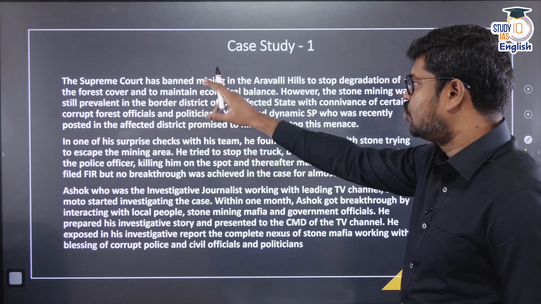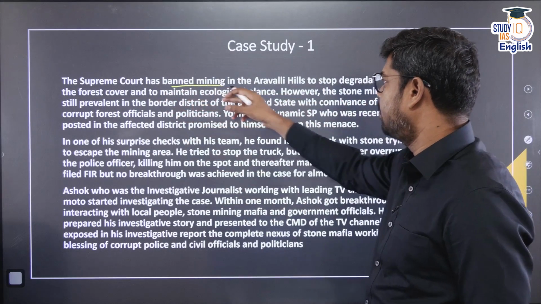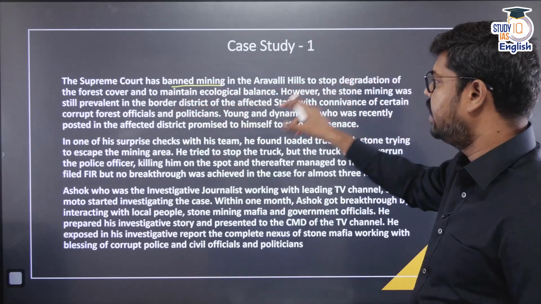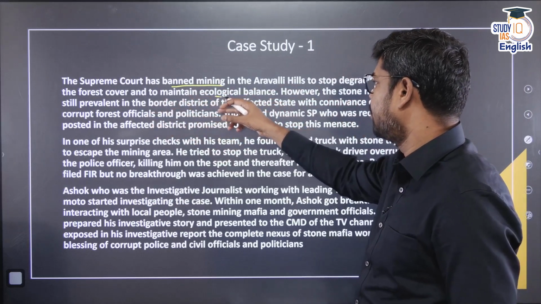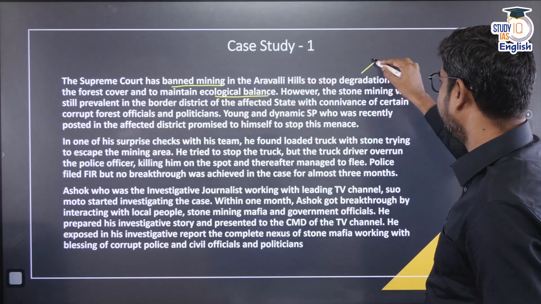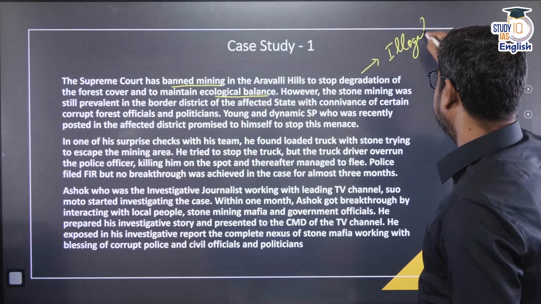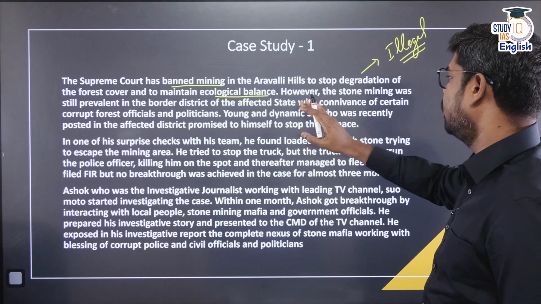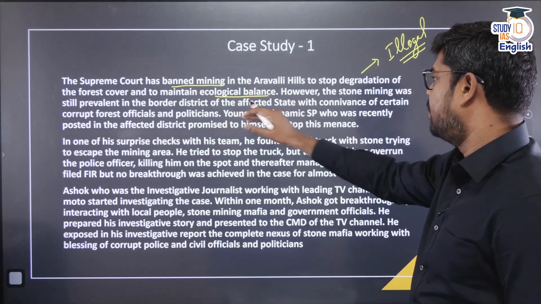Coming to the case study: the Supreme Court has banned mining in Aravalli Hills. The Supreme Court has already banned mining in Aravalli Hills to stop the degradation of the forest cover and to maintain ecological balance. That means anybody doing it is acting illegally. So, if mining is still happening, it is against the rule of law in the country, because the Supreme Court has already declared it banned.